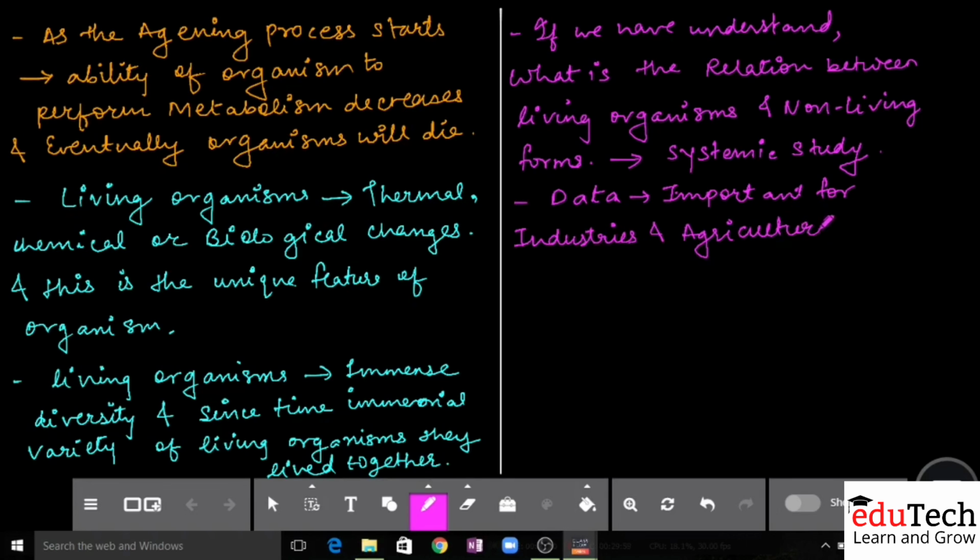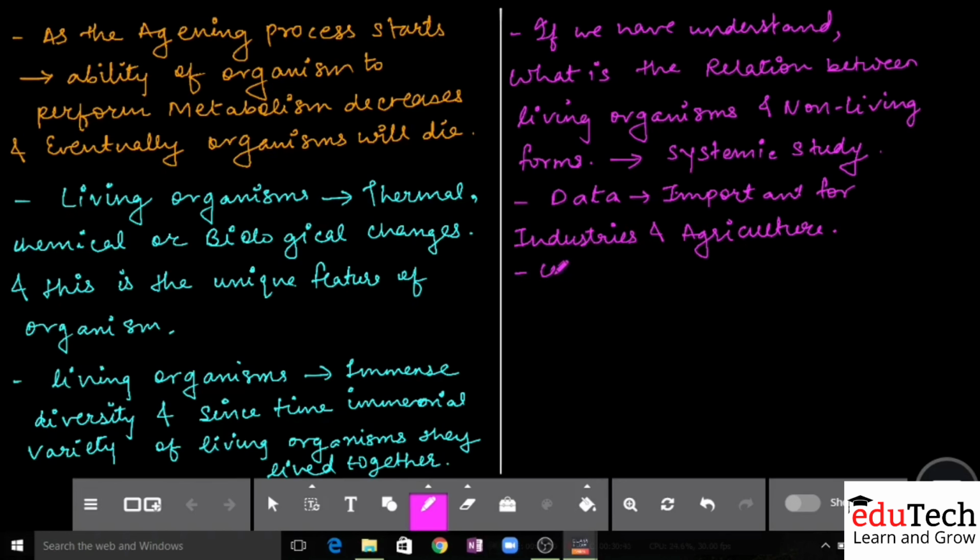Yes, we are going to discuss every point, but I'm just trying to give you an overview. If I want to understand what the difference is between living and non-living, how they are living with each other, what their relation is, I first have to study it. That is what you call systematic, where you take data, and this data can prove a very important factor for various big companies in industries and in the field of agriculture, right?